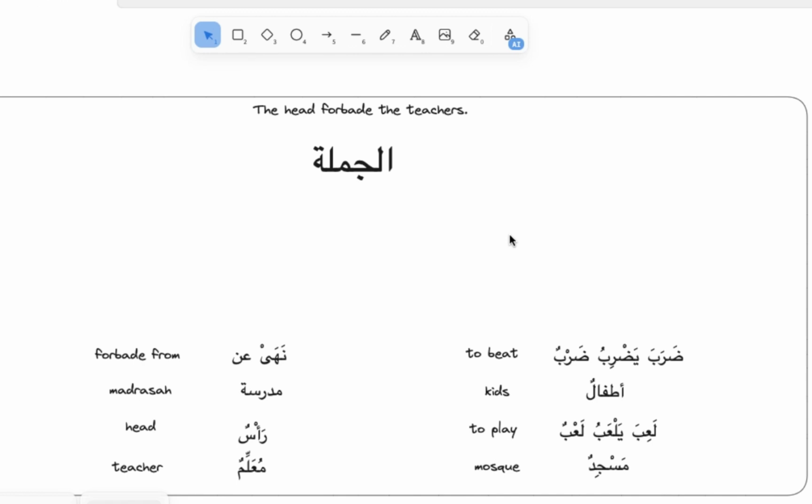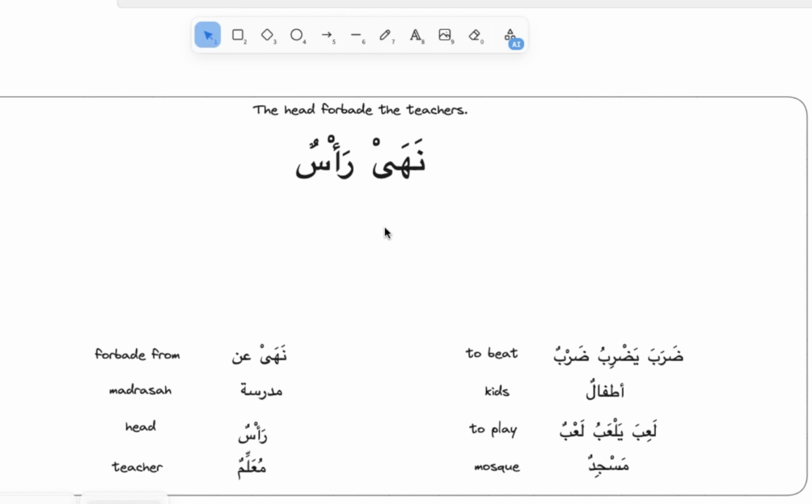We want to say in Arabic, the head forbade the teachers. Well, the Arabic word for head is ras. Okay, that's going to be the one that does the action. Ras. To forbid, naha. We're just going to take naha because from will come later. And then the teachers. And teacher in Arabic is muallim. What we have done is we have just put three Arabic words. We have not aligned them yet.